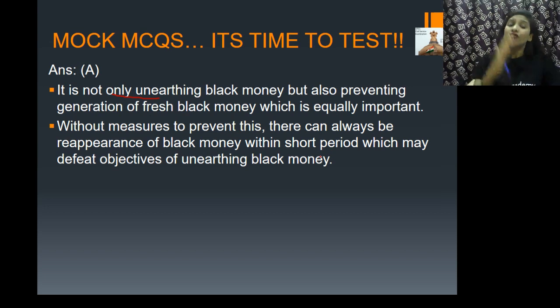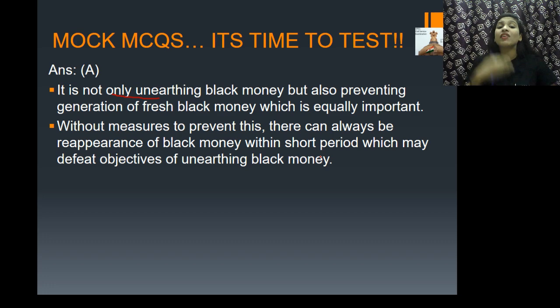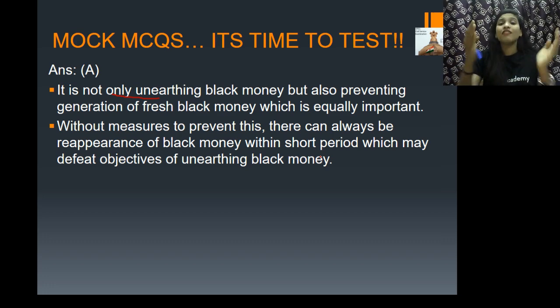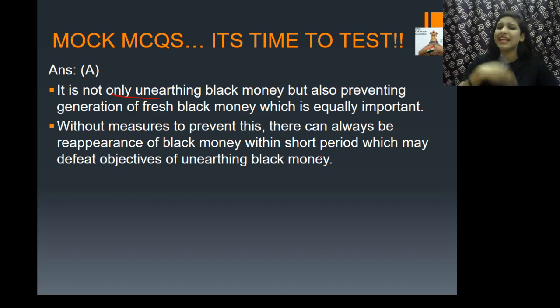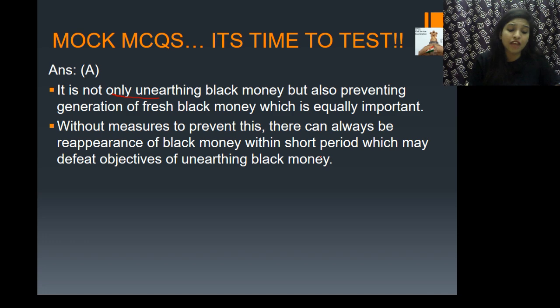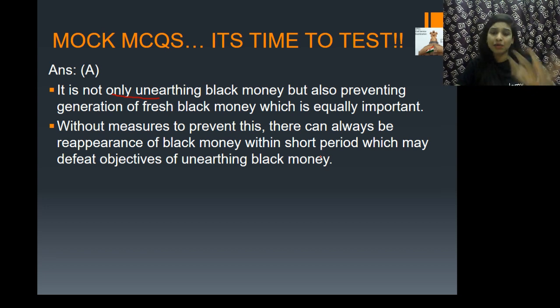And without measures to prevent this, there can always be a reappearance of black money within a very short period of time. Very true, right? And that will definitely defeat the objectives of unearthing black money. So the government may take some measures, for example demonetization was one such measure in which, to reduce black money and corruption, the government took action.